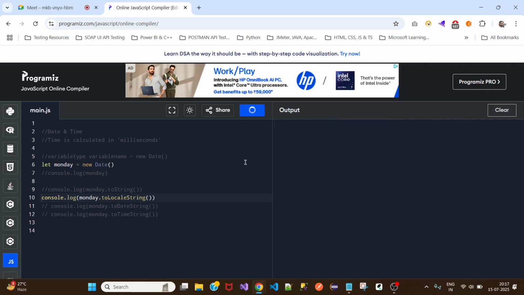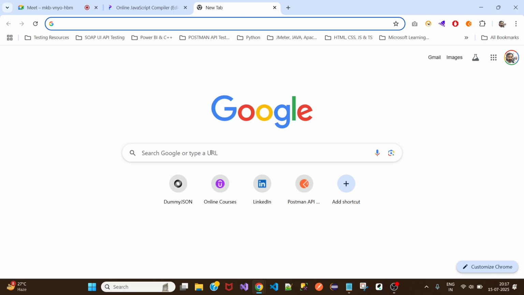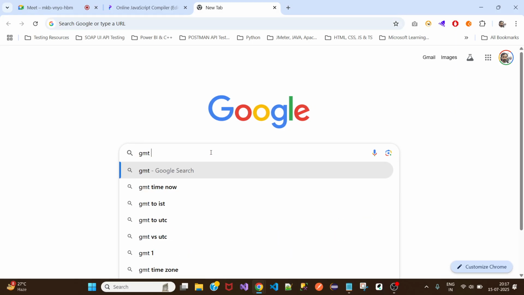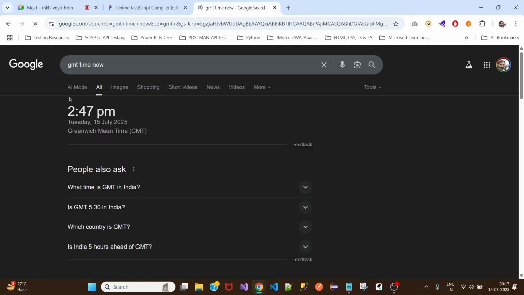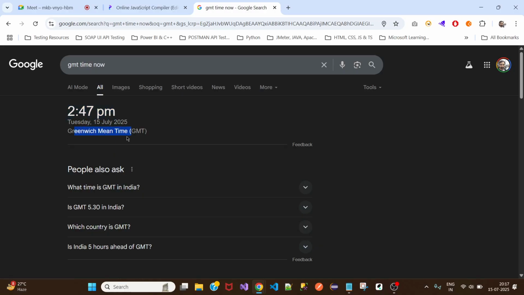Let me print this out. So it is printing. I mean, locale in the sense, it's not our local time. It's GMT time. I'm pretty sure it's GMT time. That is what is printing. Yes, it's printing the GMT time, which is Greenwich Mean Time.